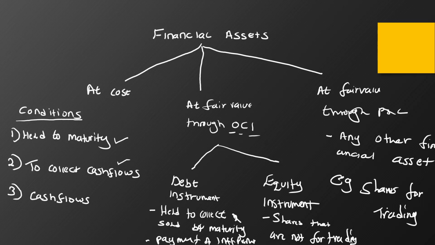Let us look at how we would measure a financial liability. A financial liability is measured at amortized cost. That is why we prepare a loan amortization schedule for the company that has taken the loan. So let's go ahead and look at an example.